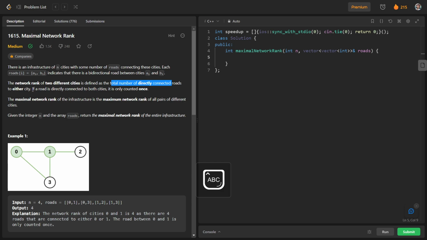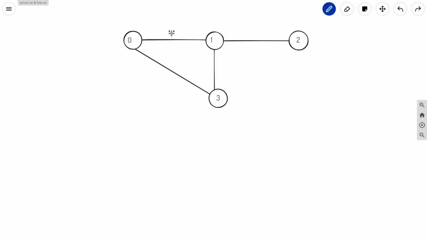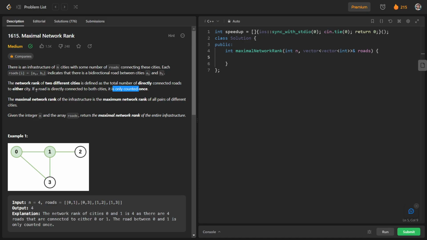And after that they have given that if a road is directly connected to both cities, it is counted once. So we have done it in the same way: 0 and 1 are connected by a road, so we will count this road once only. Yeah, so the maximal network rank of the infrastructure is the maximum network rank of all pairs of different cities. So basically they have given us another term, maximal network rank, which is nothing but the maximum network rank of all pairs of different cities.